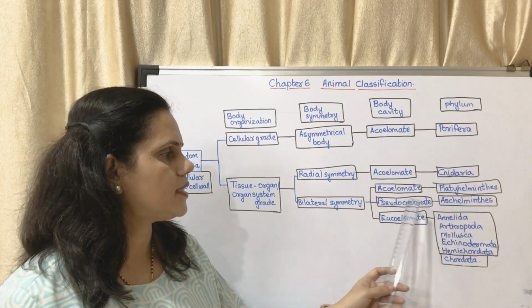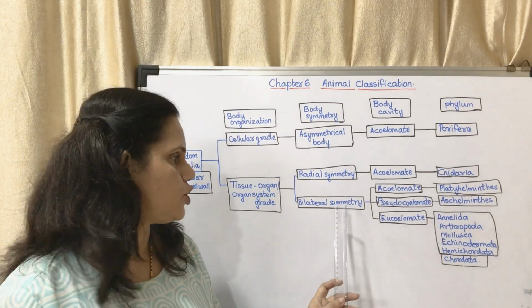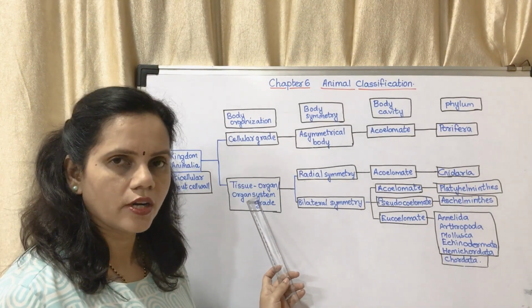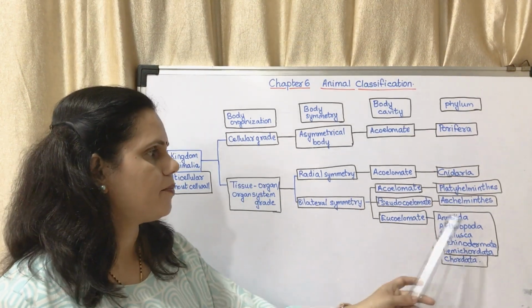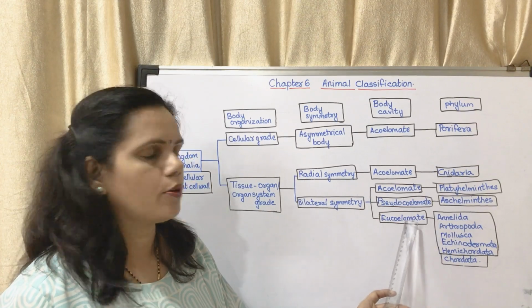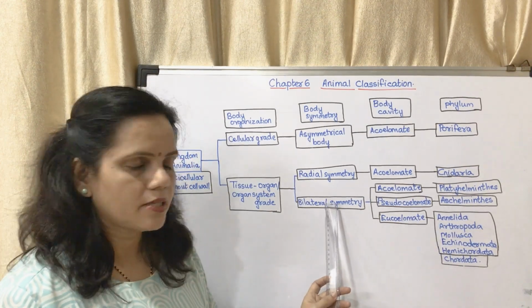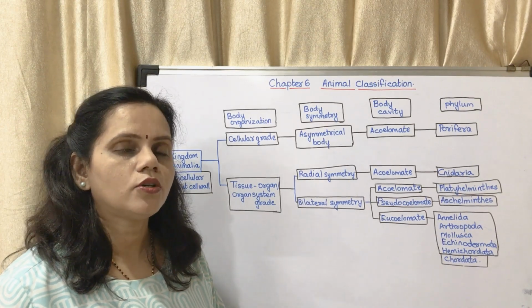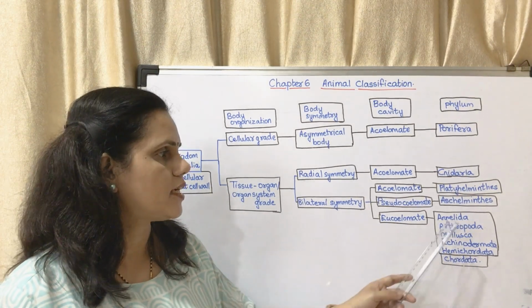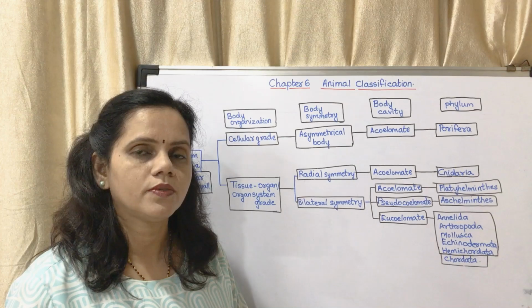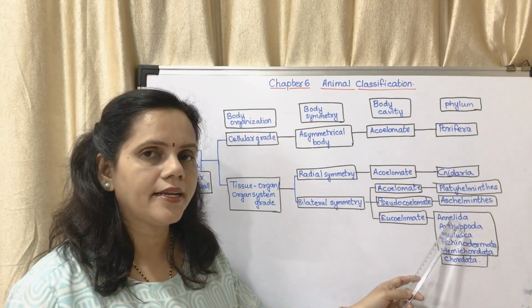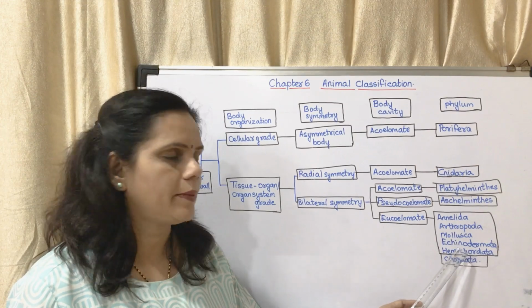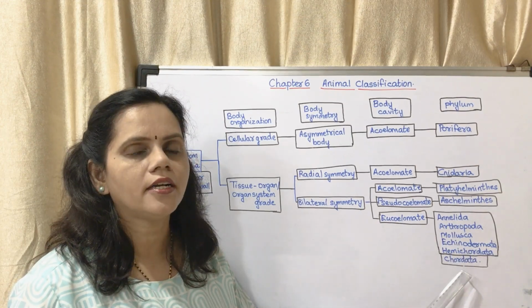So Aschelminthes, they are pseudocoelomate. They show bilateral symmetry and they show tissue organ or organ system grade. Next is eucoelomate, bilateral symmetry and organ system grade. Those organisms which belong to phylum Annelida, Arthropoda, Mollusca, Echinodermata, Hemichordata and Chordata.